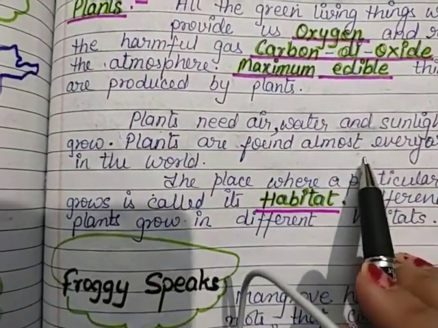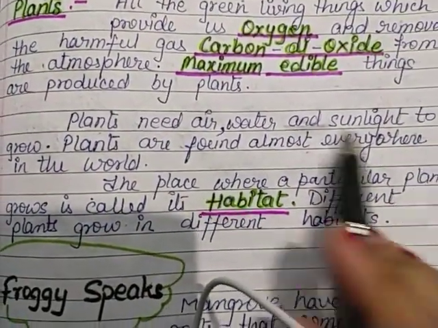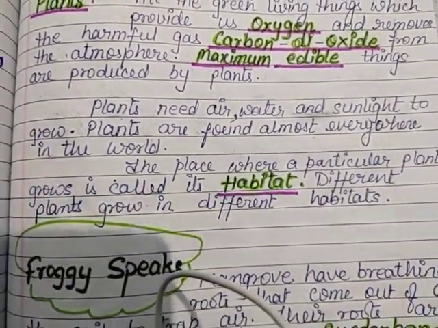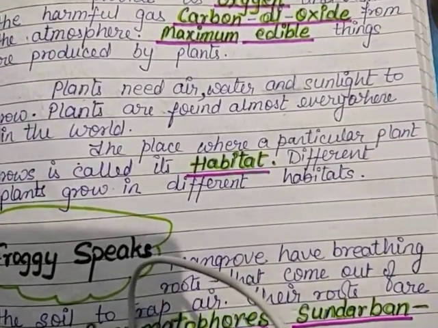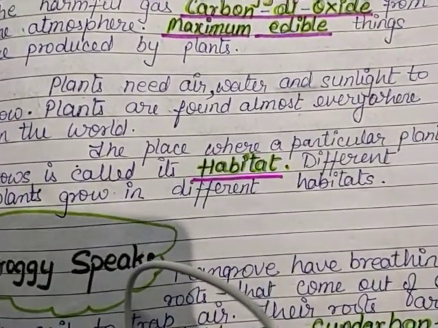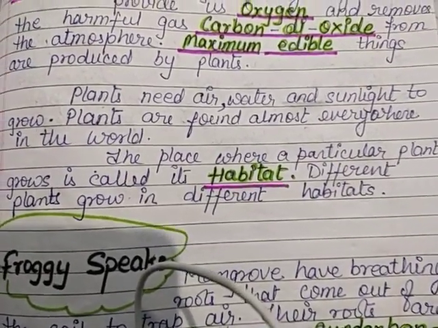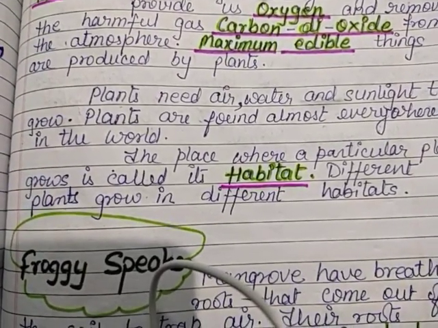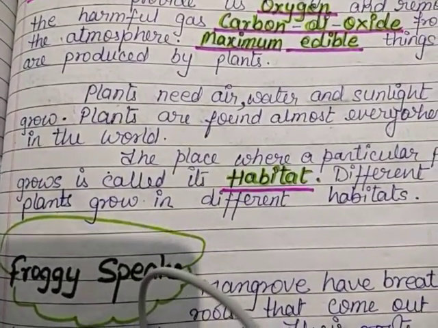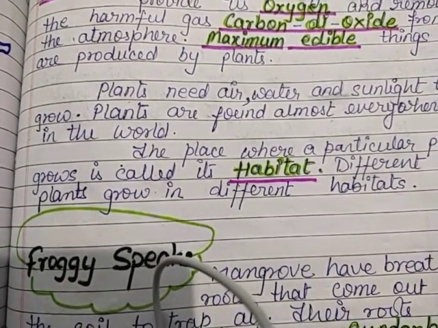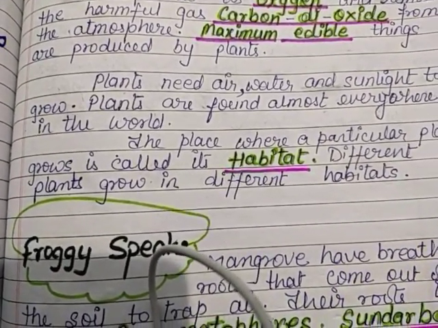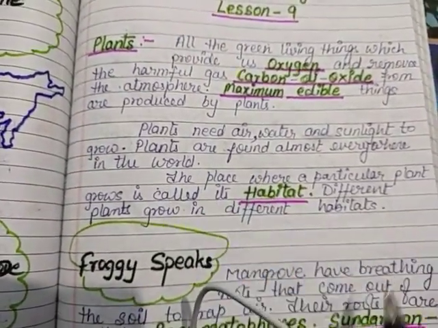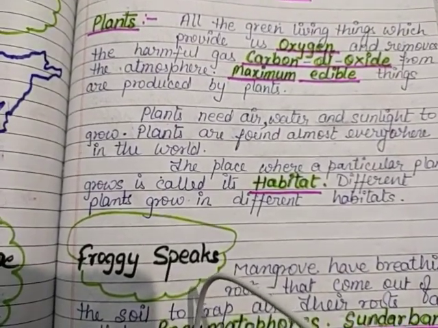Plants are found almost everywhere. Everywhere means everywhere in the whole world, in every type of conditions, in the colder region, in the desert area, in the plain area, near the bank of rivers, near the seashores. So in every climate and in every situation, in every temperature, different varieties of plants are found. So in this chapter we will learn about the different areas and different types of plants.